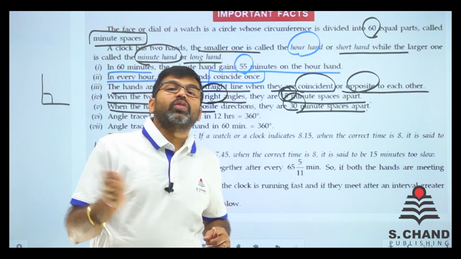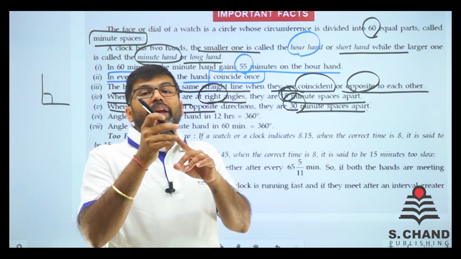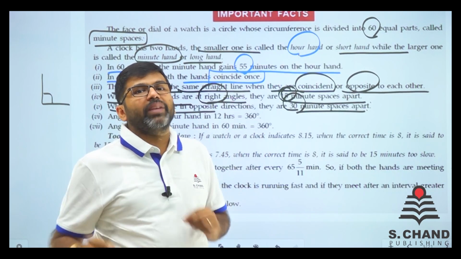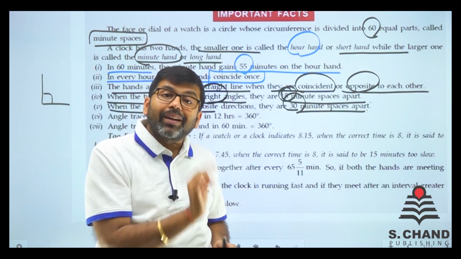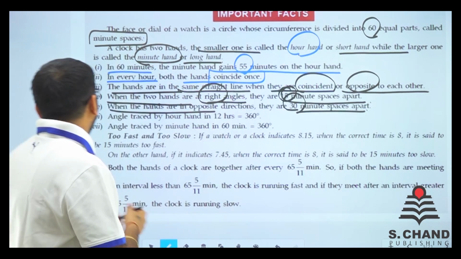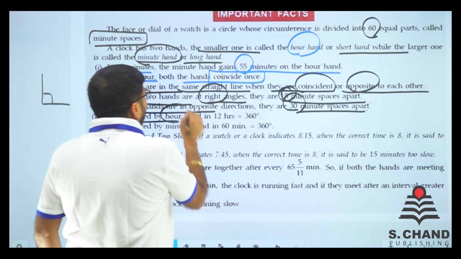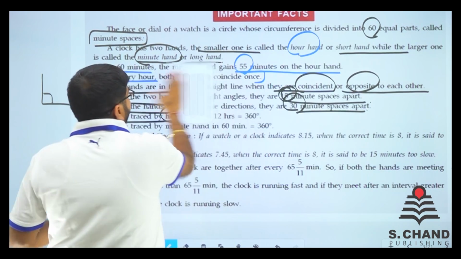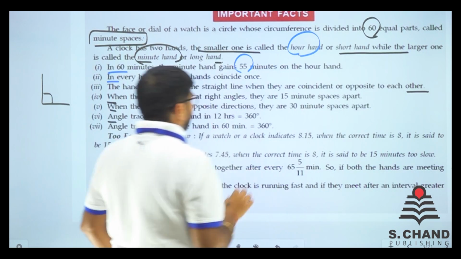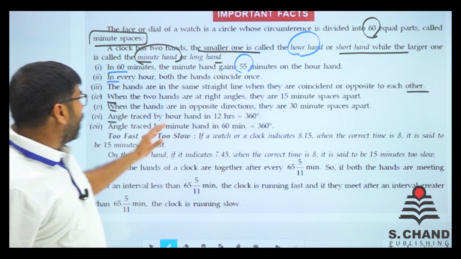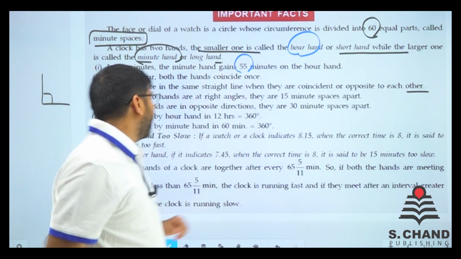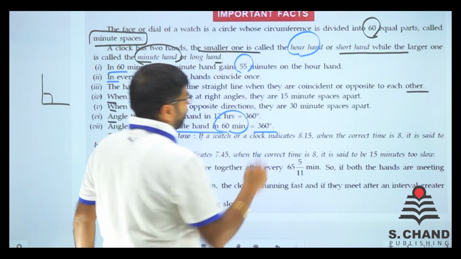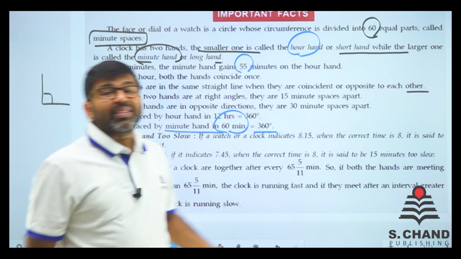When they are opposite to each other, they will be 30 minutes space apart. There is a gap of 30 minutes between the two. Angle traced by our hand in 12 hours is 360 degree. That is very important. In 12 hours the hour hand moves 360 degree, and the minute hand moves 360 degree in 60 minutes, right? Because it is our hand.